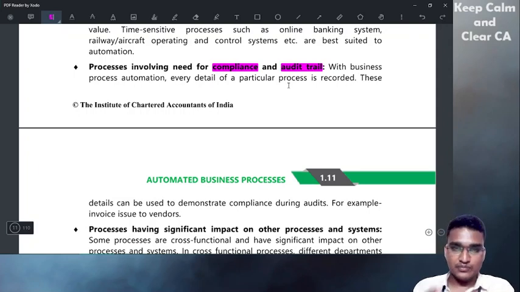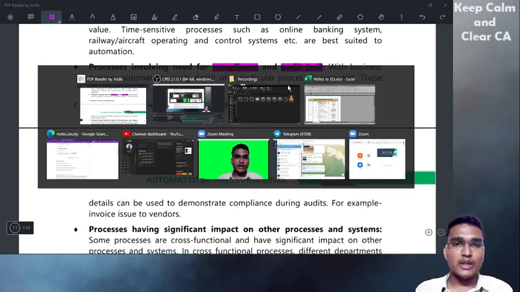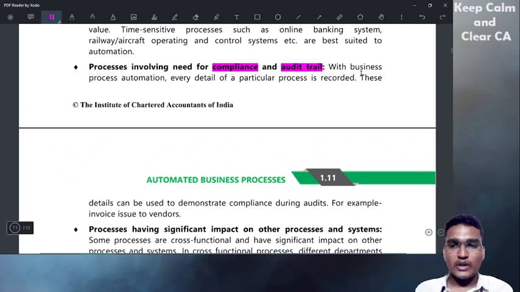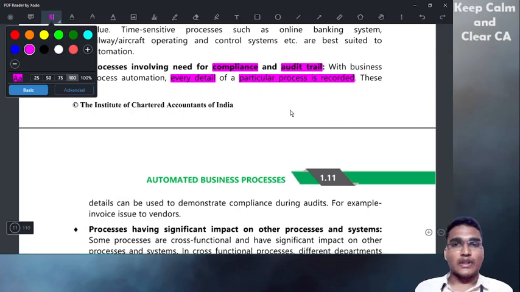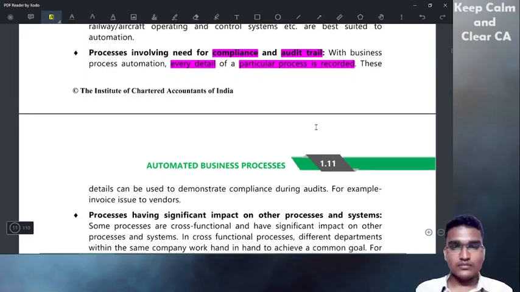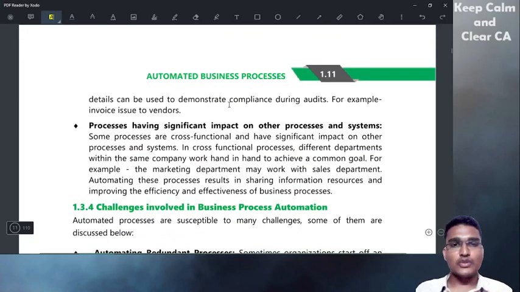If you want to keep track of what has happened in a certain transaction, such things need to be automated. With the business process, every detail of a particular process is recorded, and those details can be used to demonstrate compliance during audits. For example, invoices issued to vendors.